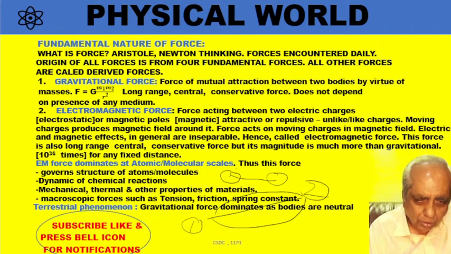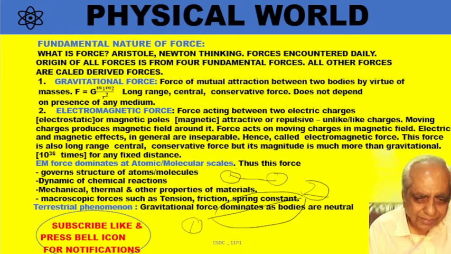If I elongate the spring, then the neighboring atoms attract one another and they want to come back to the original state. So what is the force of attraction between the atoms? That is electromagnetic force. So all these forces, tension, friction, spring constant, are governed by electromagnetic forces.